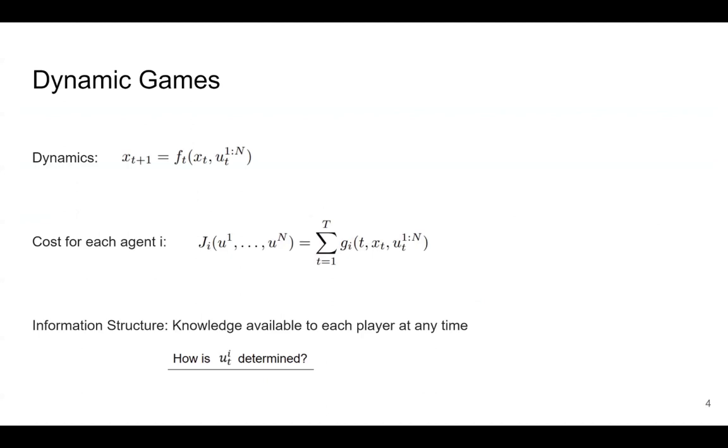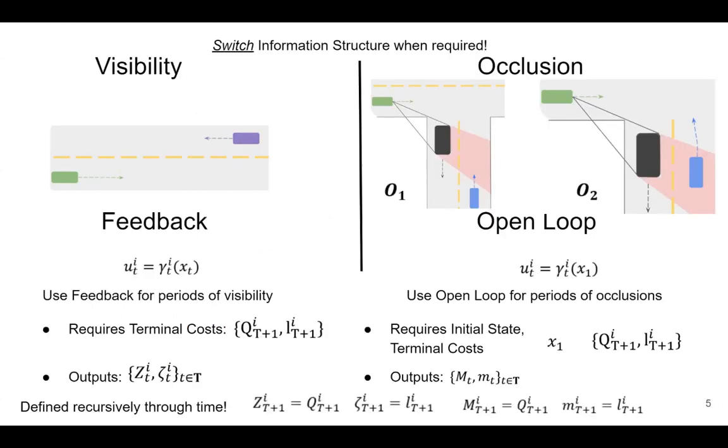There are three ingredients to a dynamic game: A, the dynamics, B, the cost, and C, the information structure. The choice of information structure is critical because in a dynamic game, the decision made by each agent affects decisions made by all other agents, and consequently, the game's solution.